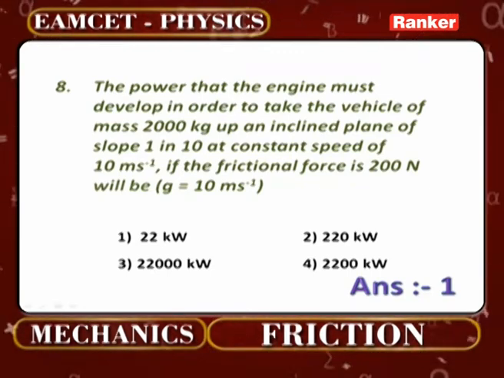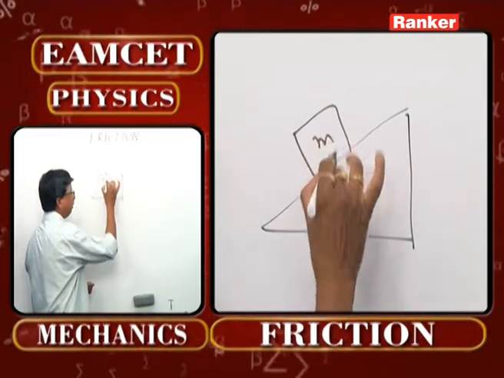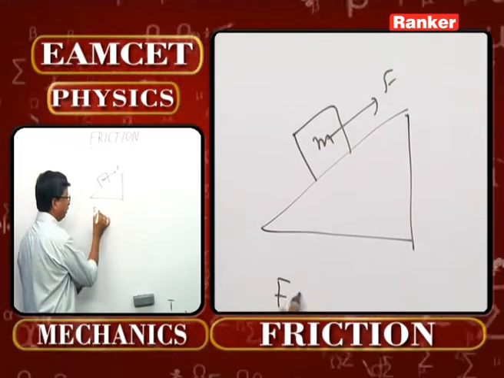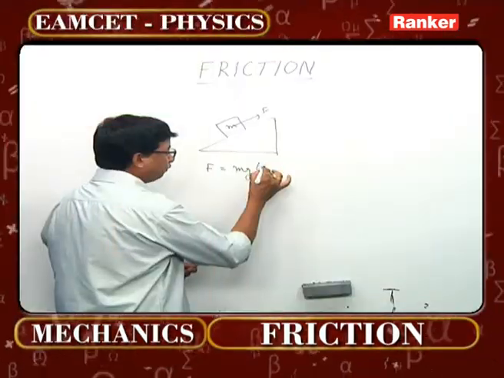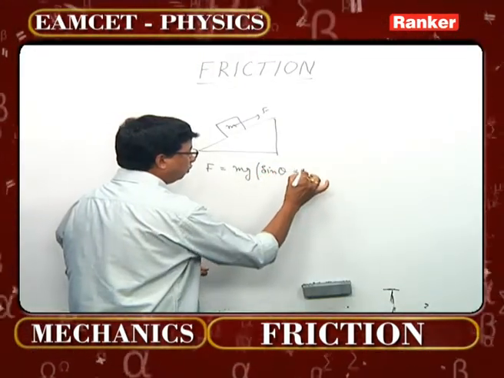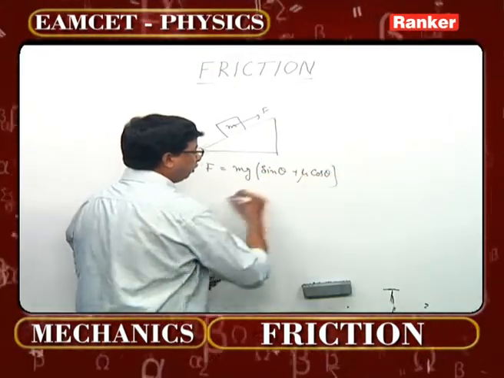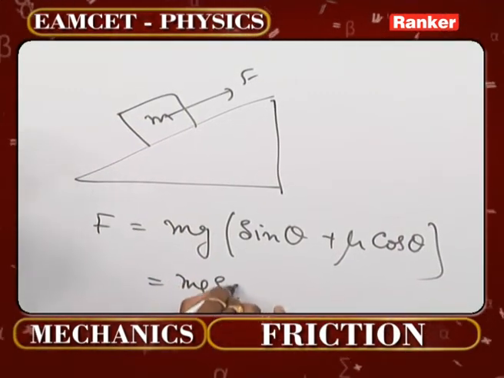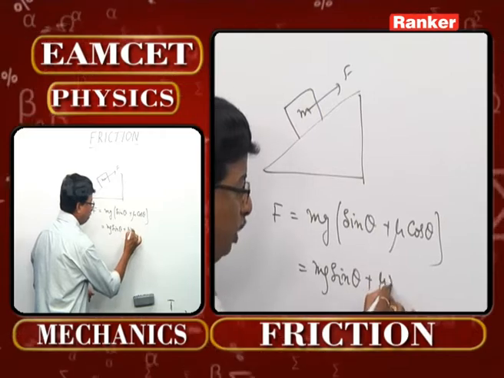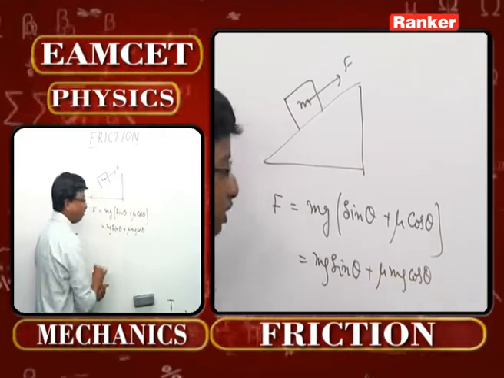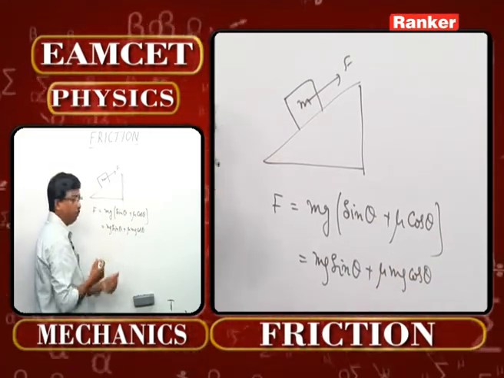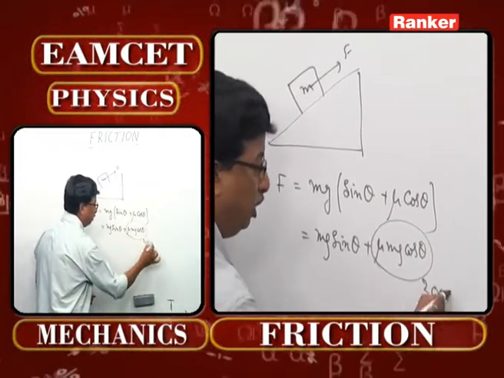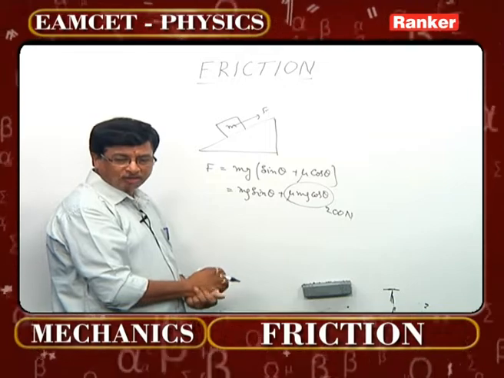When we consider a block of mass m on the inclined plane, the force that is required to move it up is going to be mg into sine theta plus mu cos theta. That is the ultimate formula we need to take up. Out of that, write mg sine theta separately, plus mu mg cos theta. This of course is called the force of friction over here. This value in the problem is given as 200 Newton. And mg sine theta he has mentioned over there.